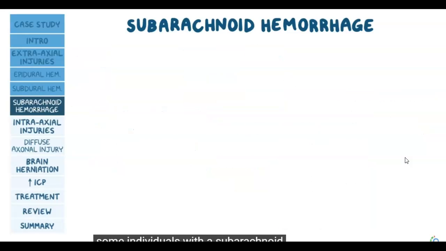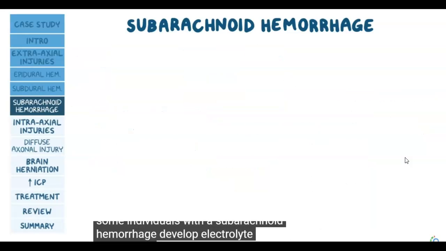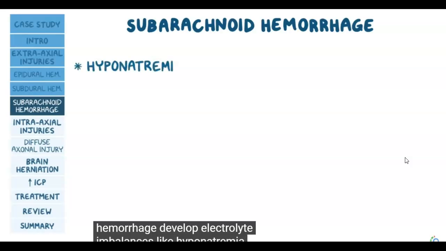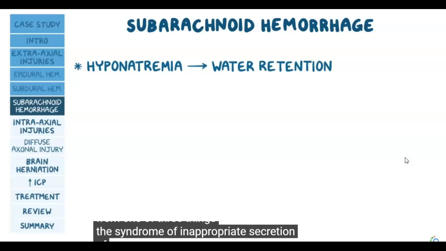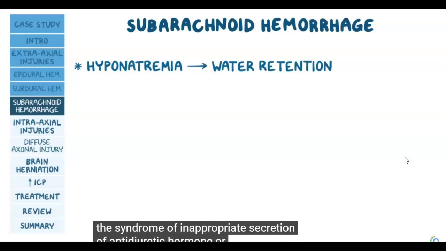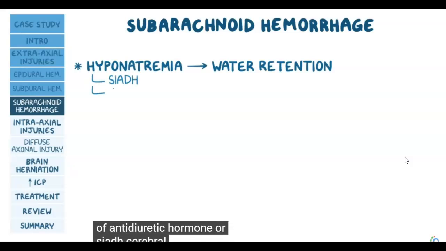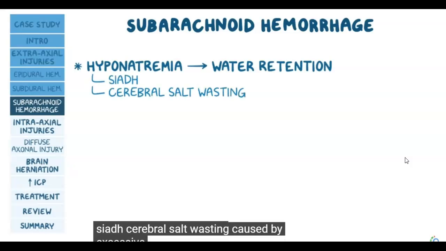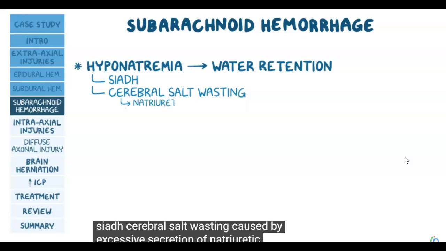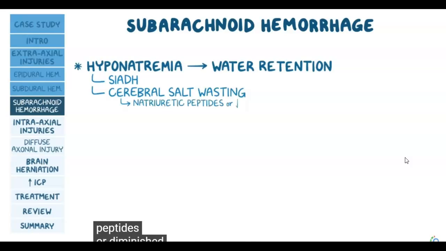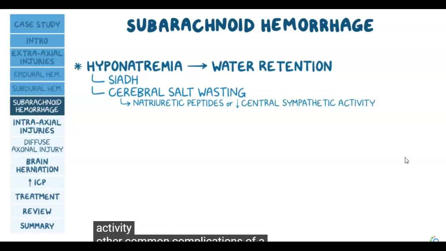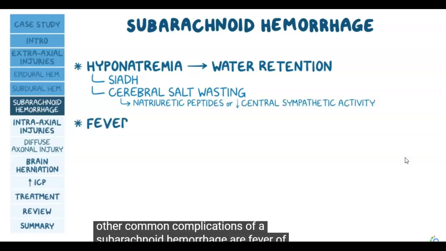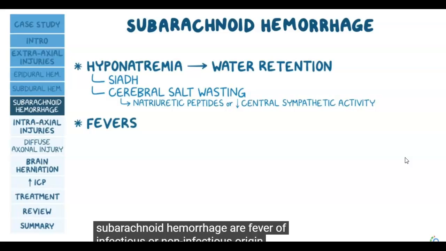Some individuals with a subarachnoid hemorrhage develop electrolyte imbalances like hyponatremia due to water retention. This can result from one of three things: the syndrome of inappropriate secretion of antidiuretic hormone, or SIADH, cerebral salt wasting caused by excessive secretion of natriuretic peptides, or diminished central sympathetic activity. Other common complications of a subarachnoid hemorrhage are fever of infectious or non-infectious origin and seizures.